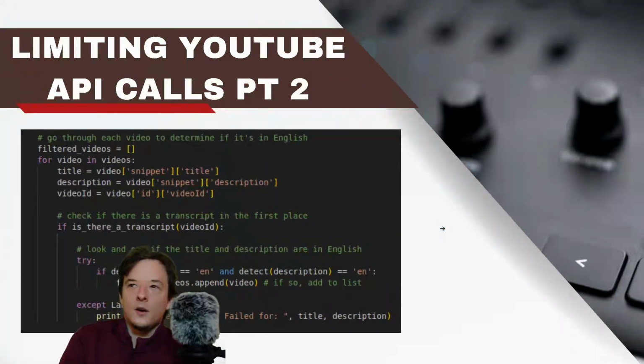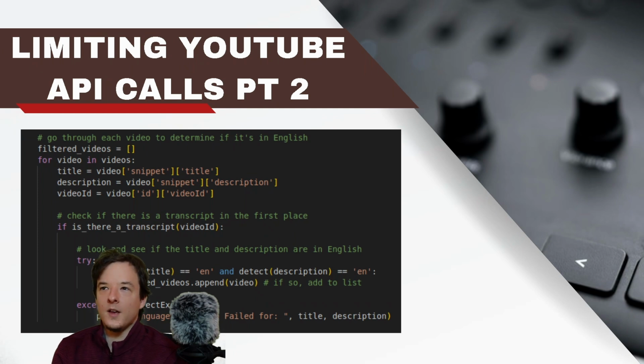And then another part, and this is just a quick snippet of my code for the API calls. As you can see here, it's detecting if the titles or the descriptions are in English. If it's not in English, then I don't want to get the video or the transcript for it, because that's a wasted API call, and I don't want to pay for something that's not usable for the website. So I'm assuming that most people who are going to use the website speak English. And then also right here in this if statement, you'll see, is there a transcript available? That's one of my functions. If there's not, then simply don't even try to get that transcript.